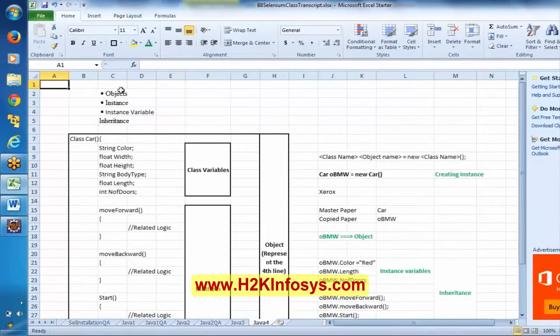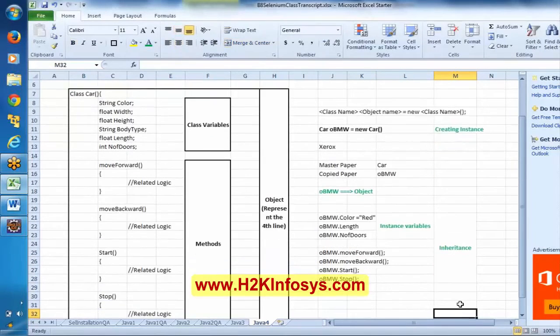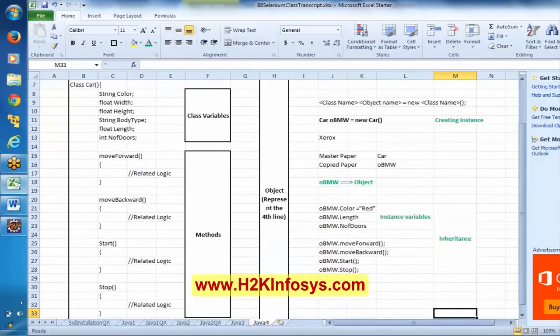I hope we have discussed everything. Here I have mentioned objects, so this is the object, and this is called creating an instance. Instance variables means this one, and inheritance means this one. Okay? Any questions?